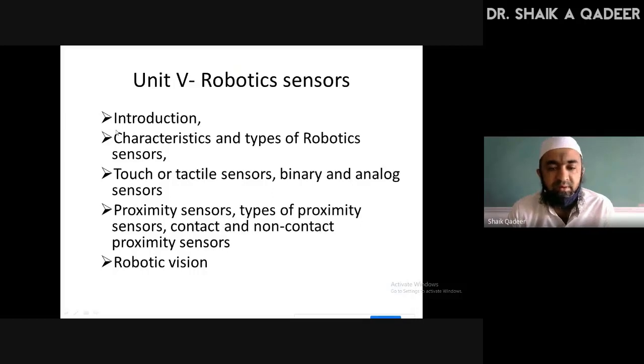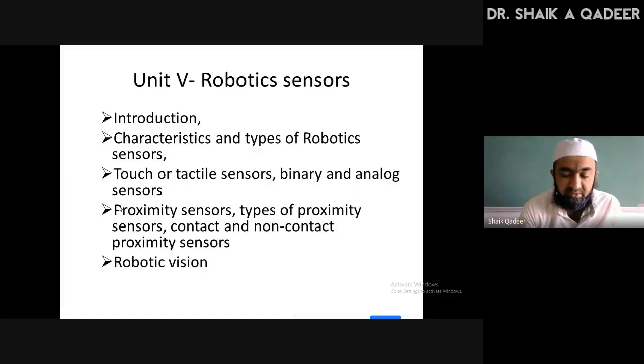Introduction part. Then we move to characteristics of robotic sensor, and then we have seen the types of robotic sensors. After that, we need to go into the examples of robotic sensors, starting with touch sensor, both analog and digital. Then after that, I will quickly go to robotic vision, and in next class I will try to cover this proximity sensor. Actually, this is covered, but still I want to cover it with respect to robotic application. So hope you are ready with your notebook.